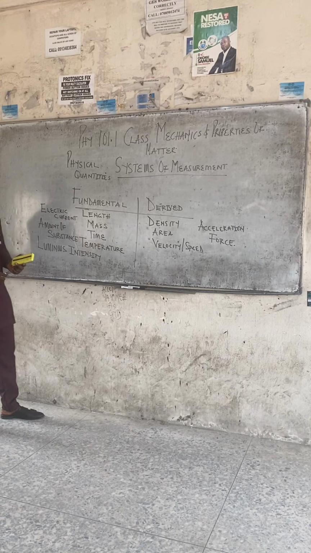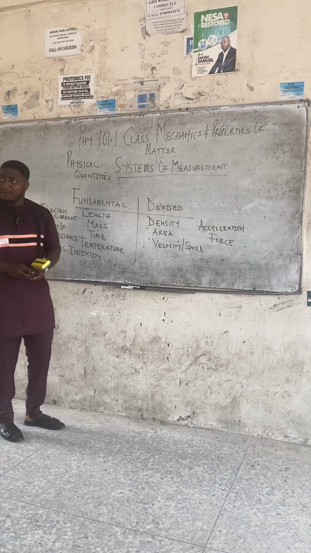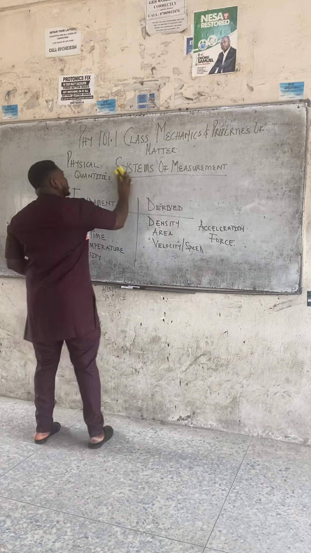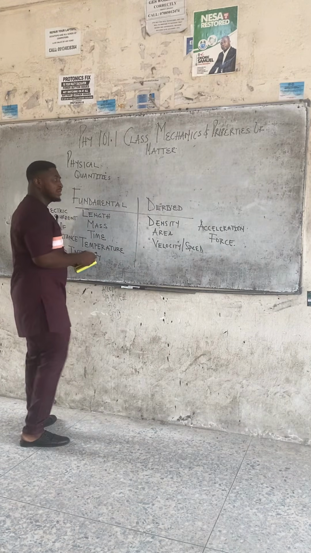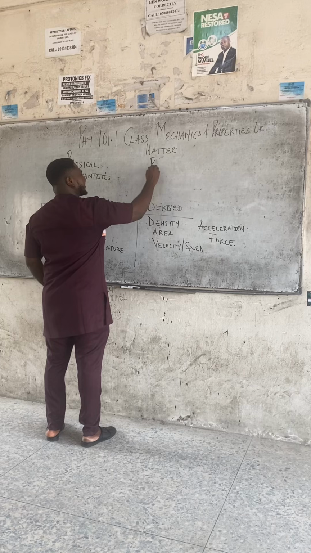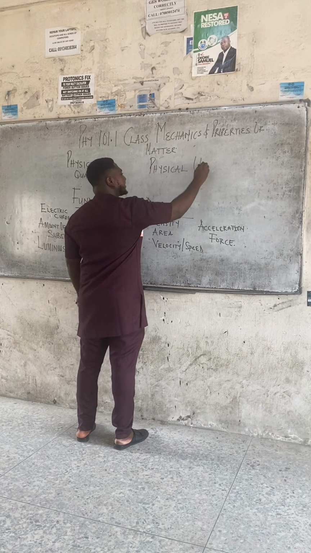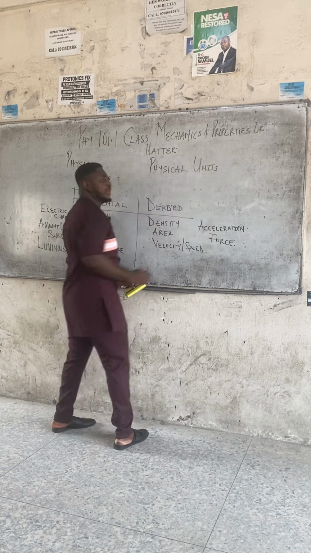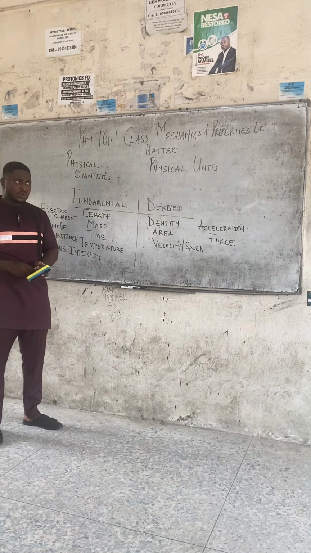Now, class, these are quantities. But we also have what we call physical units. Just like we have studied physical quantities, we also have physical units. Class, you cannot talk about quantities without talking about units, because units give expression to quantities.